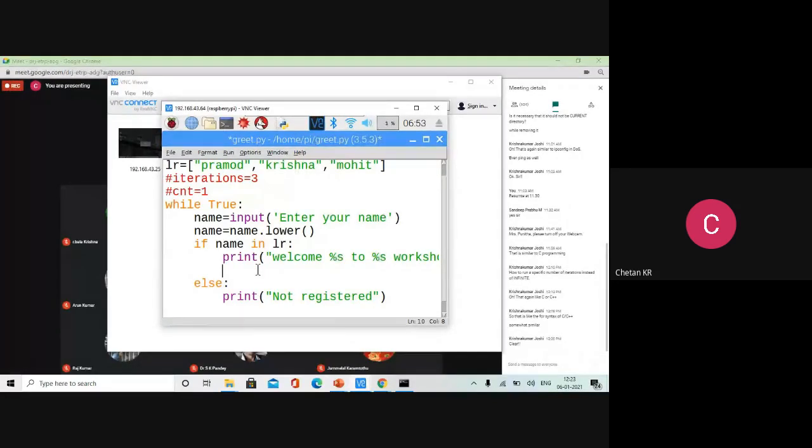Now, whenever the user enters, we have to count his occurrence. We have to have a counter somewhere. What I want to know is how many times Pramod entered, how many times Krishna entered, and how many times Mohit entered. Just I want to keep track of the counter. One solution is you maintain separate counter for everybody. Use a variable count 1 for Pramod, count 2 for Krishna, count 3 for Mohit. Compare who was that and then count accordingly.